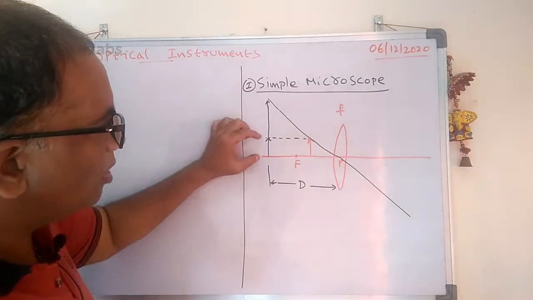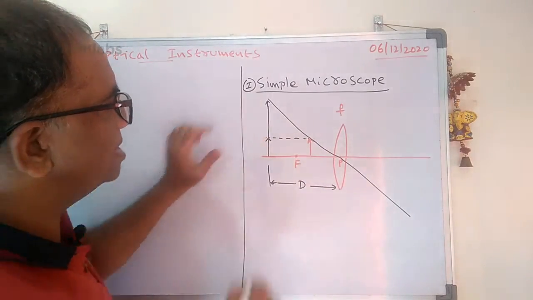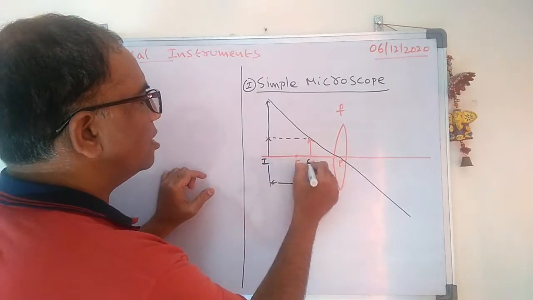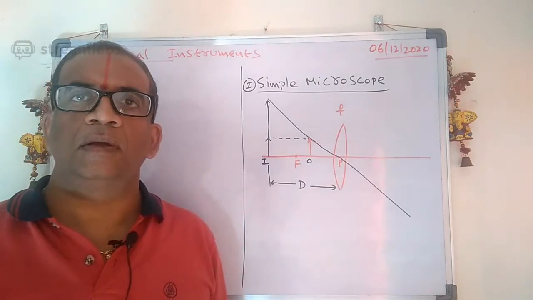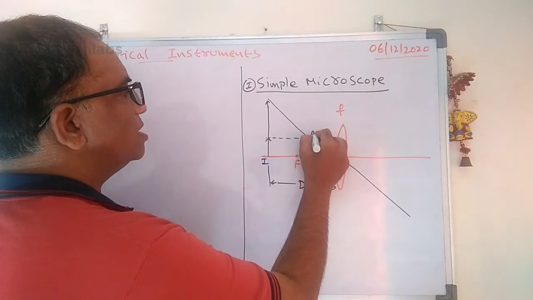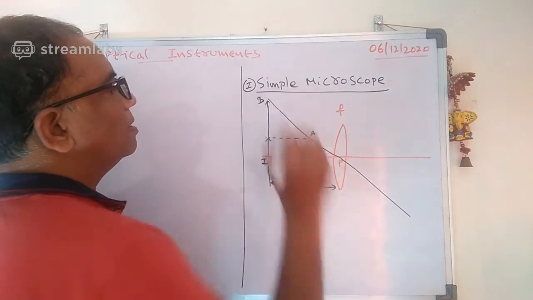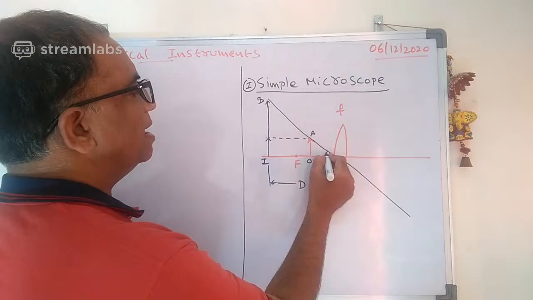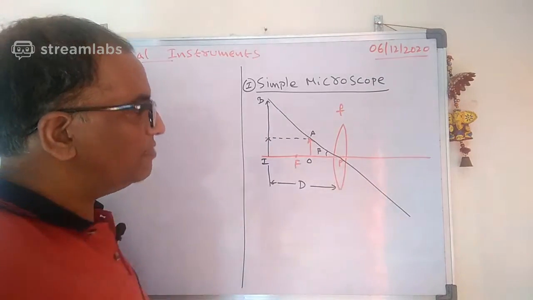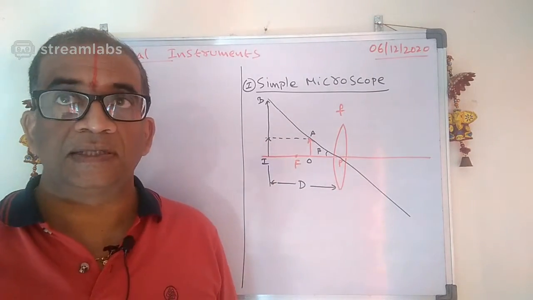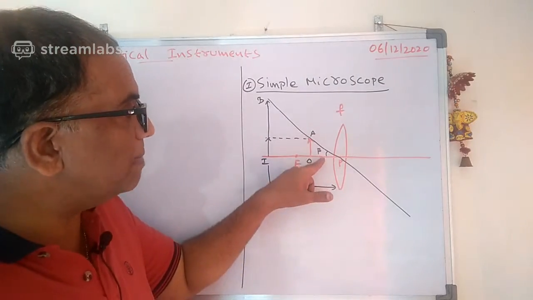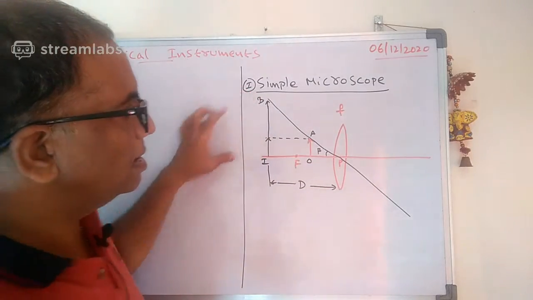Okay, so this is the object size, this is the image size, this is the image, this is the object here. Let us say this one is OA, this one is IB. Let us say it makes some angle beta. See carefully, what is the beta here? Beta is the angle made by the image at the eye.